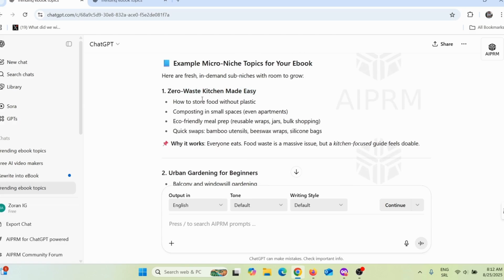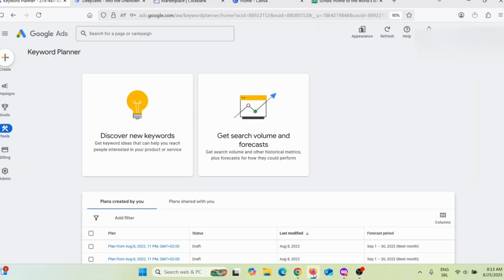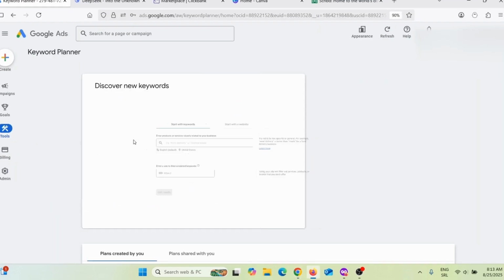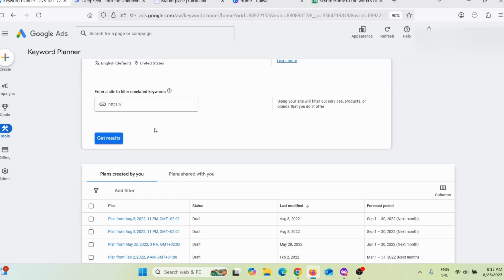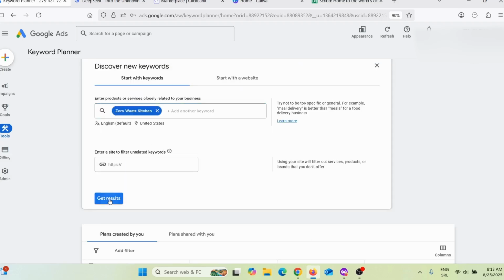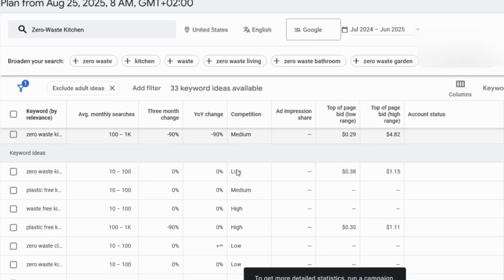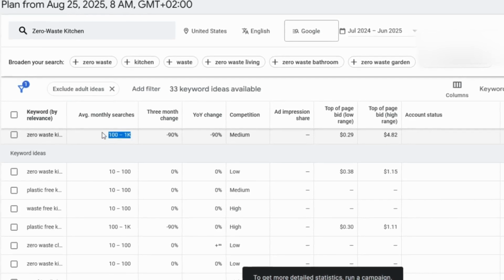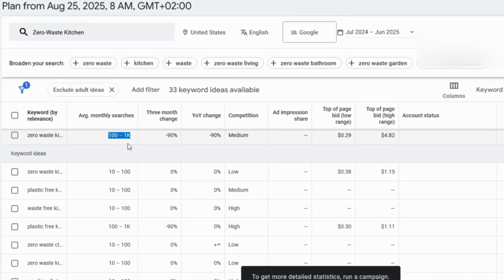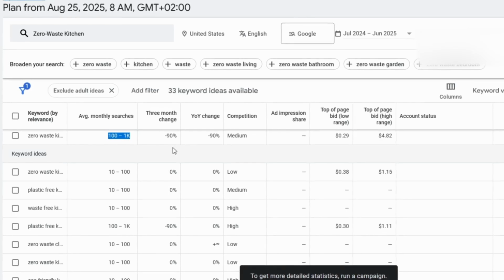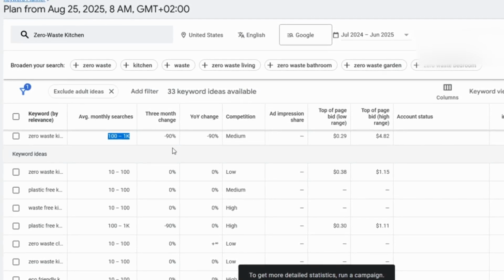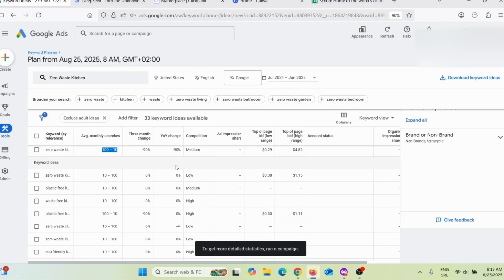So what I need to do, I actually need to check out this. I can't just write an ebook on any topic. I need to do research. So I need to copy this keyword here, okay? And I need to go on Google Keyword Planner. And then I need to click here on Discover New Keywords, and I need to paste that here, okay? And then click here, Get Results. And here I can see between 101,000 people is searching this every month in United States. Now that is very low. We need more searches. We need a bigger search volume. So I need to find another topic.